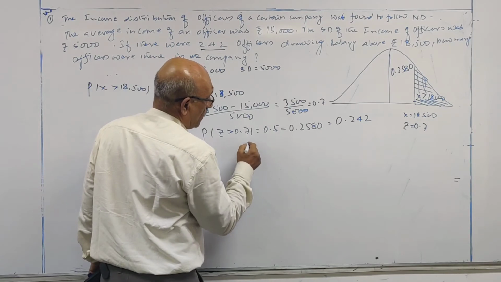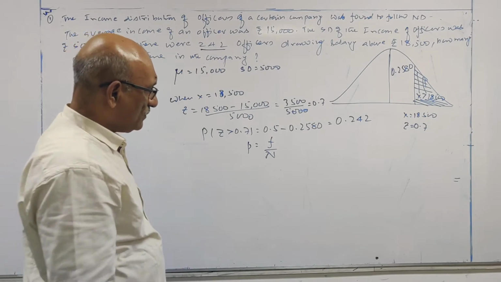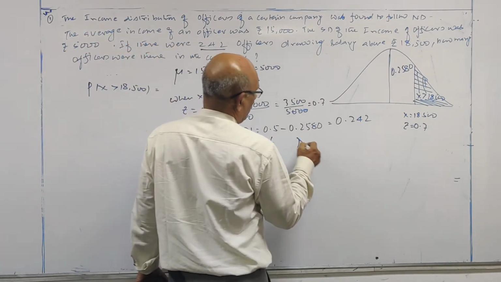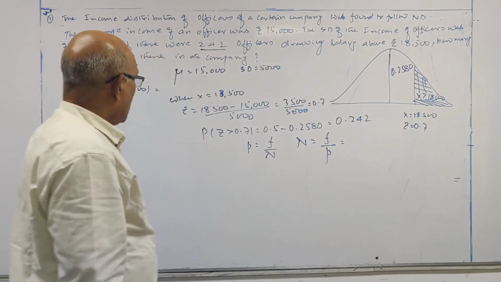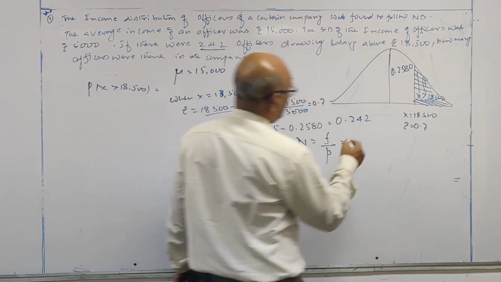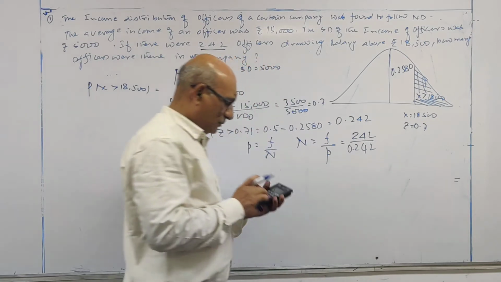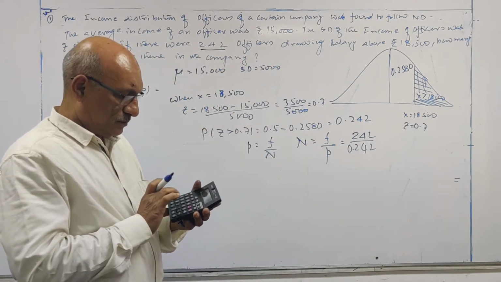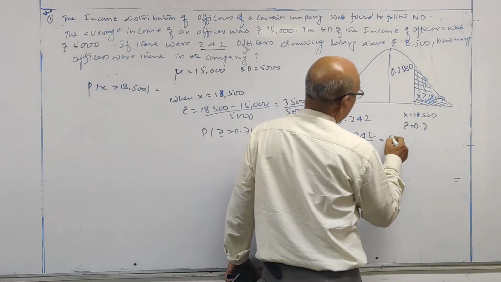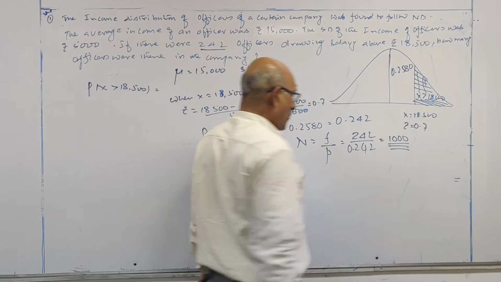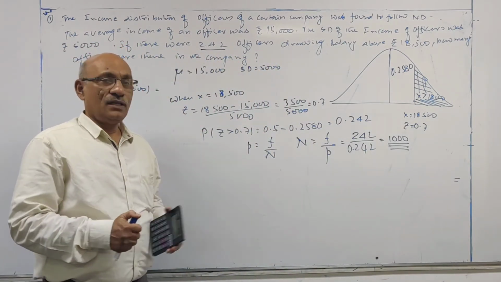Now look at this. Probability is equal to frequency divided by total number of observations. So capital N is equal to frequency divided by probability. There are 242 officers, divided by 0.242, which is 1000. So how many are there? 1000 officers are there.